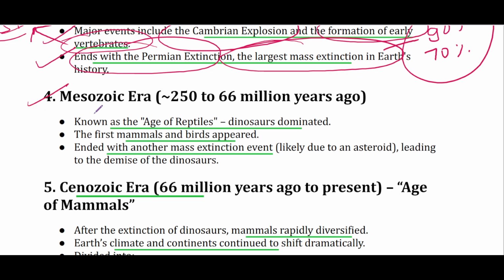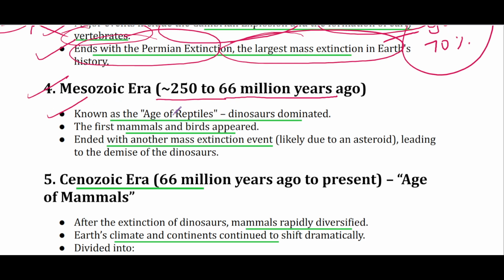Then the second era after the Cambrian is the Mesozoic era, that started 250 million years ago and ended 66 million years ago. This era is also known as the age of reptiles, where dinosaurs, non-avian dinosaurs, dominated, and at this time the first mammals and birds also appeared.